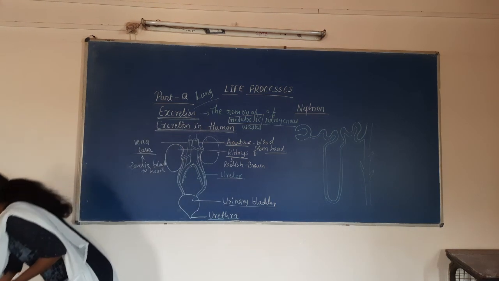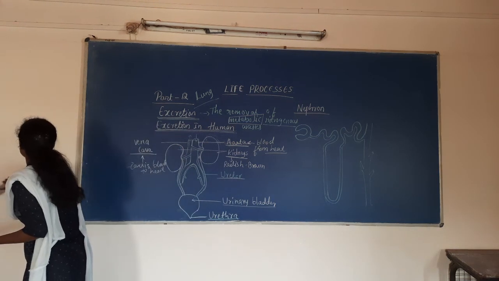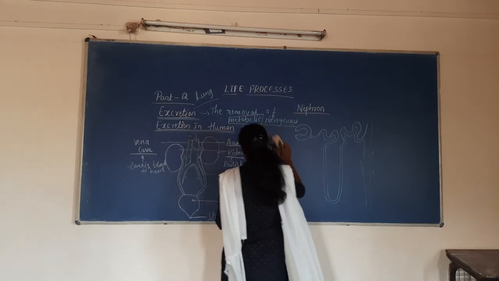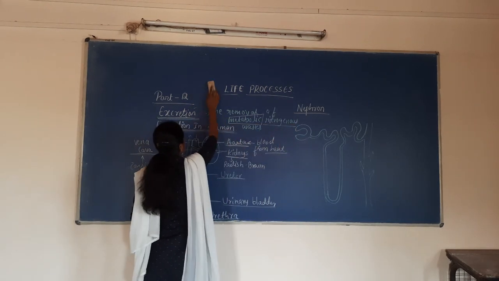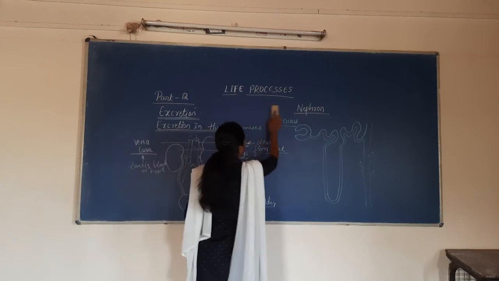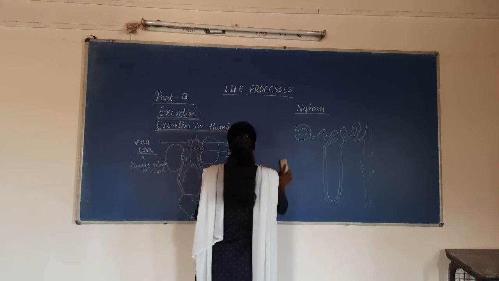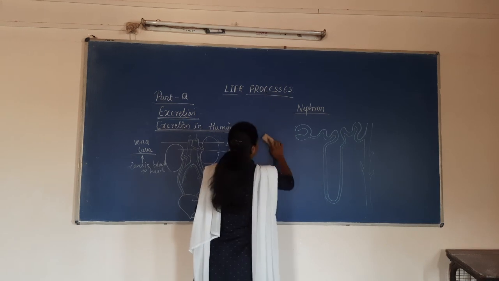The kidney consists of a large number of small tubular structures. Those tubular structures are called nephrons.